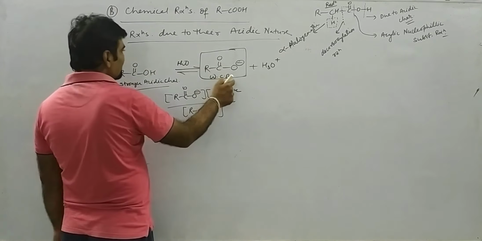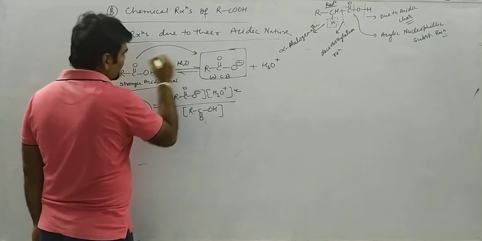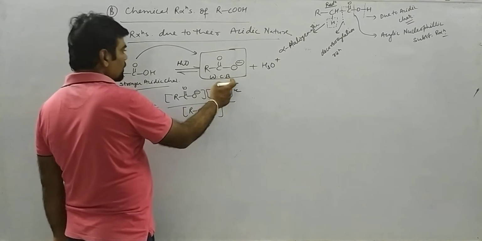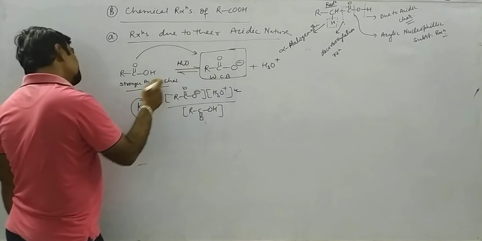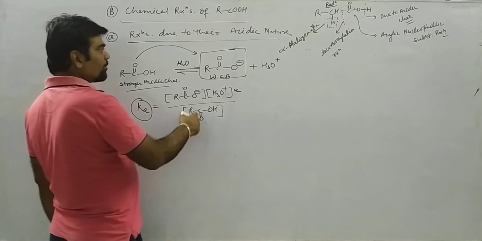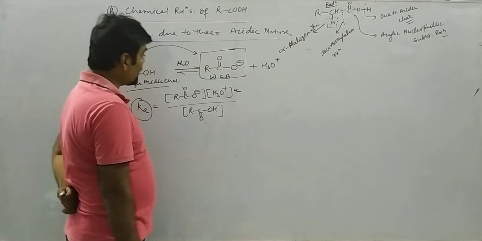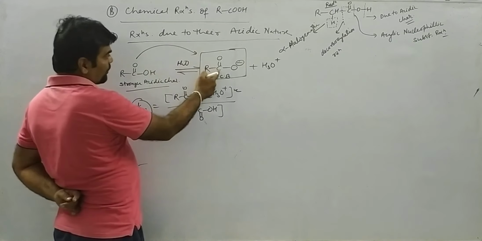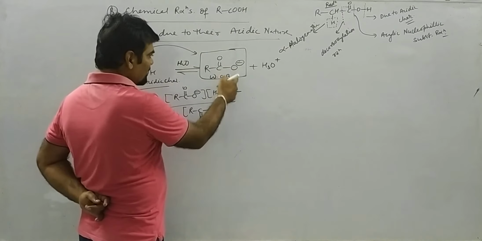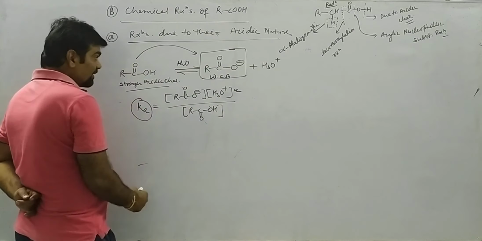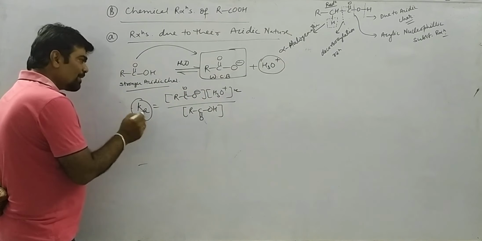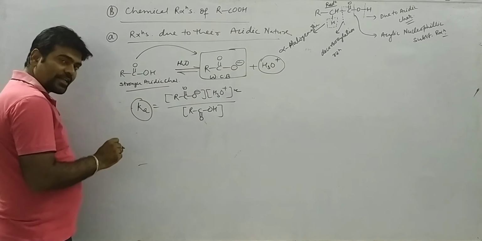So if it is weak acid or weak base, then equilibrium will shift towards forward direction. If it is strong acid or strong base, then equilibrium will shift towards backward direction. So over here, since it is a weaker acid and base, the reaction proceeds in the forward direction and gets ionized. Higher the concentration of H3O plus, greater will be the value of Ka, greater will be their acidic strength.